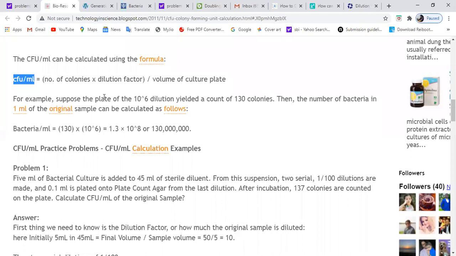Suppose the plate of 10 to the power 6 dilution yields a count of 130 colonies. So the number of colonies will remain 130. Dilution factor, you will put this dilution factor, you will multiply this out and divide by the volume of culture plated. So that's how you are able to calculate the bacteria per ml. Okay, bacteria or CFU per ml.